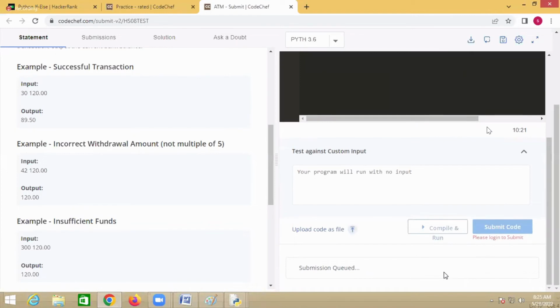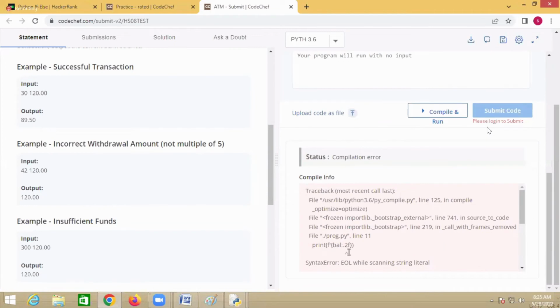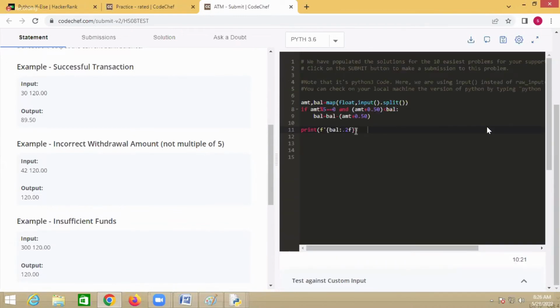Now compile the program. Oh, there is one error. What is this error? We have opened the single quotes but have not closed them, right?